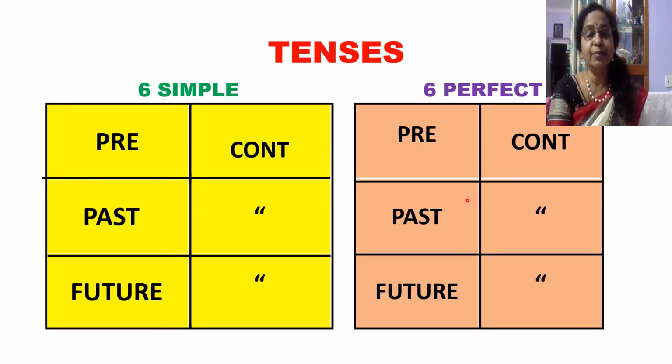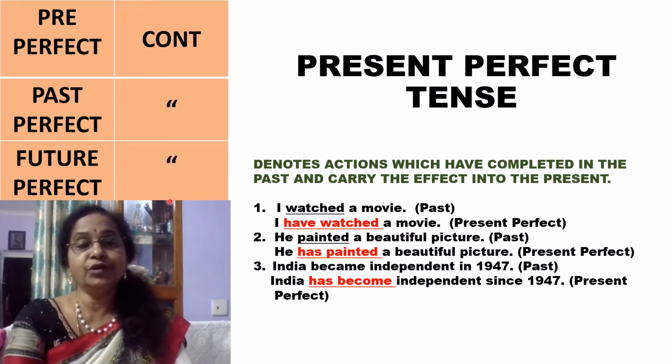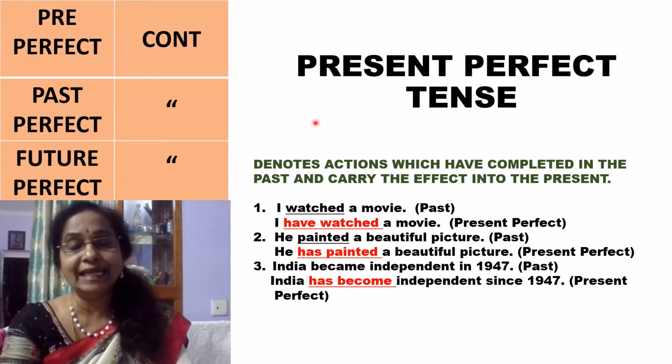So now let us learn the perfect tenses. As I already told you, there are six perfect tenses: present perfect, past perfect, future perfect, present perfect continuous, past perfect continuous, and future perfect continuous. So let us learn them one by one. The first tense we are going to talk about is the present perfect tense.